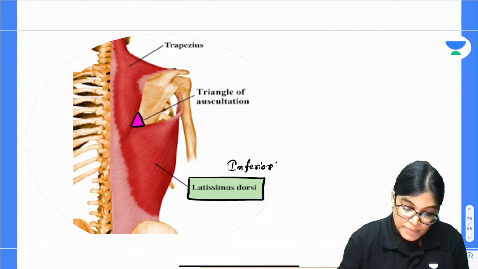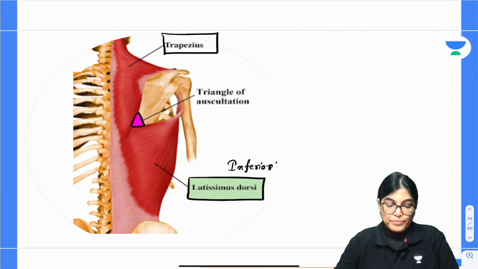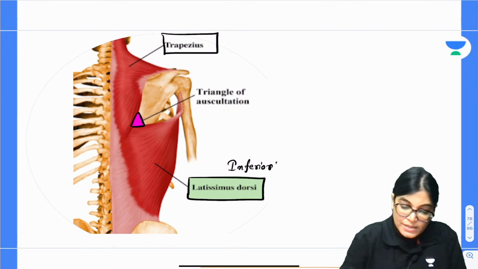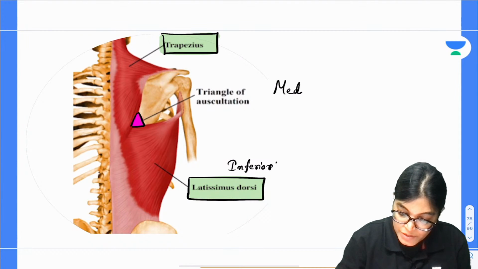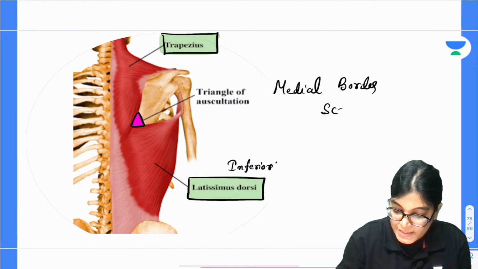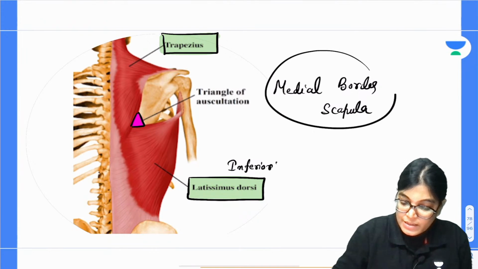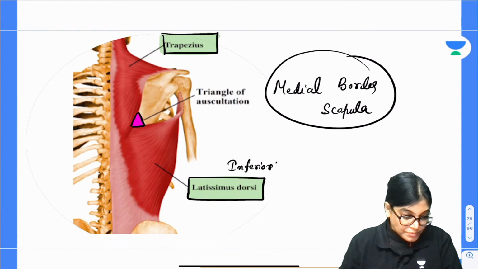Trapezius muscle is lying supromedially, and the third boundary is the medial border of scapula. By seeing this diagram, it is clear that the inferior boundary of the triangle of auscultation, which is utilized for hearing the breath sound, is latissimus dorsi.